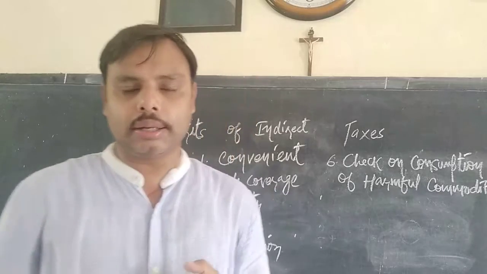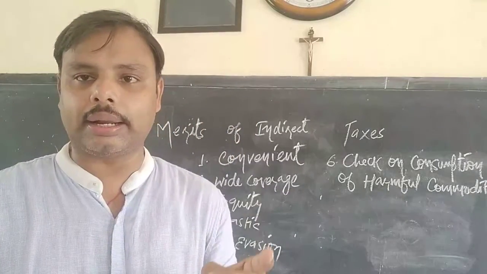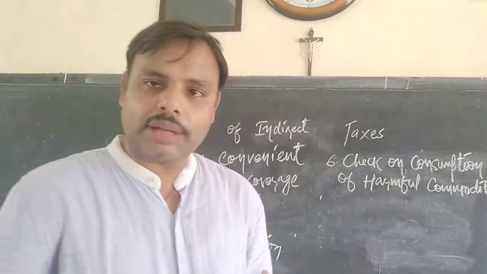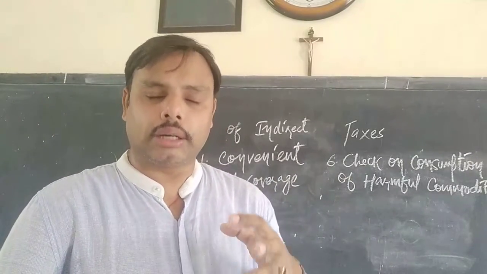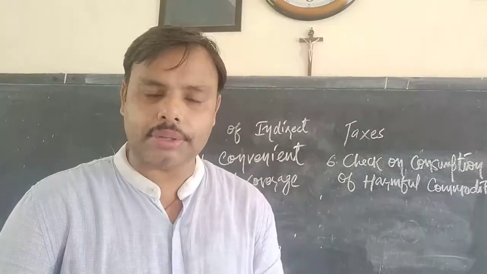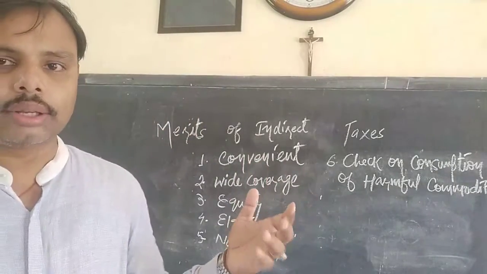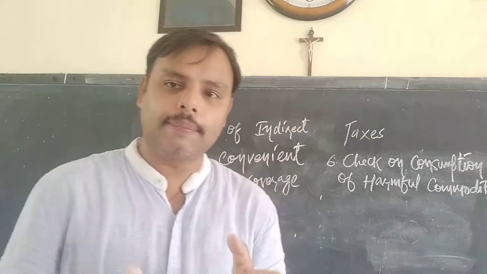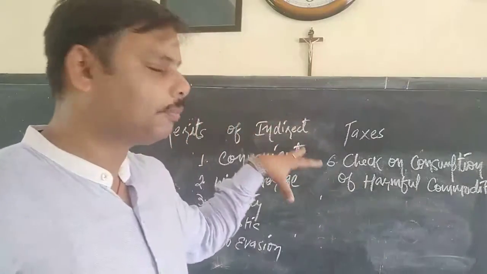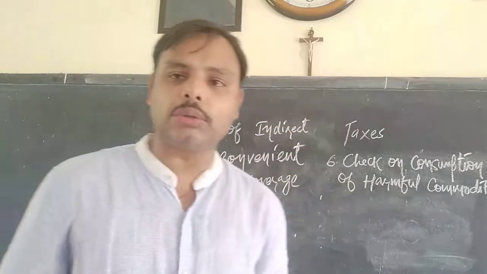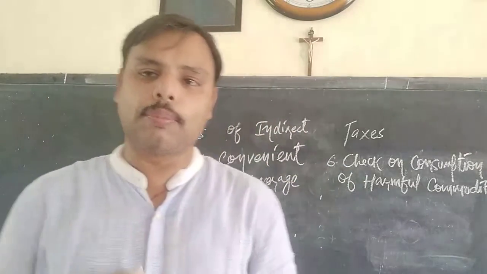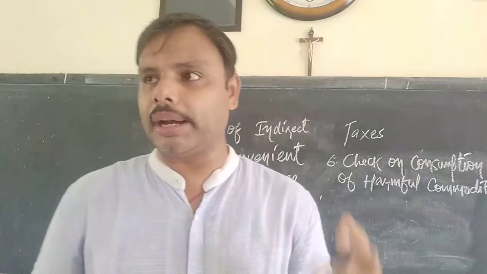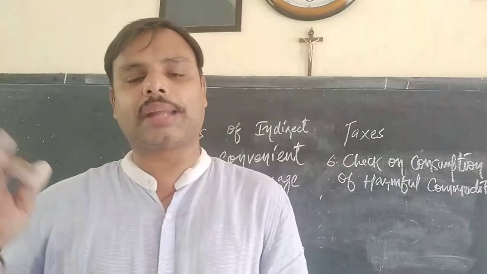Harmful commodities like wine, opium, cigarette, if these things are consumed and demanded more, the government has a stake, the government has a right to increase the rates of taxes. When the rates of taxes increase, the price will also increase, and that will shift the consumer from consumption of these goods. So that is a way to stop the consumer from consuming more such goods. That is why in the liquor part, in the wine part, in the opium part, you see the rates of taxes are very high.